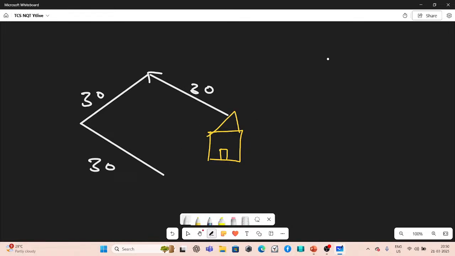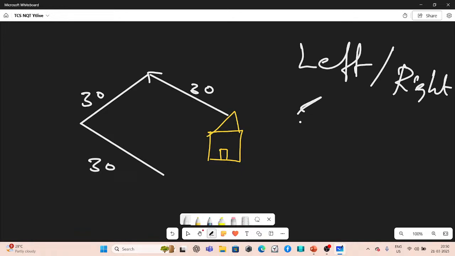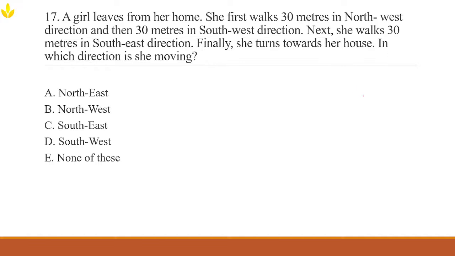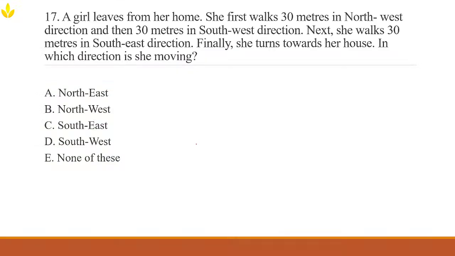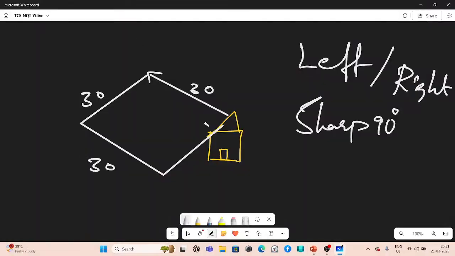Towards her left. Whenever a question says left or right, you have to take a sharp 90-degree left or right. So finally, she turns towards her house, in which direction? Straight left. So take a sharp 90-degree left. They have not mentioned how long, but they are saying that she has turned towards her house. In which direction is she moving? You tell me. What is this direction?